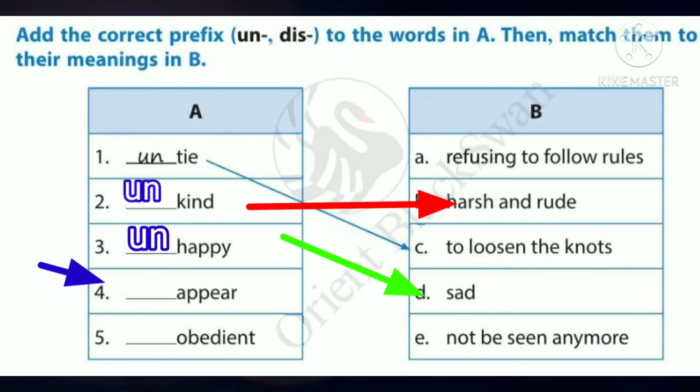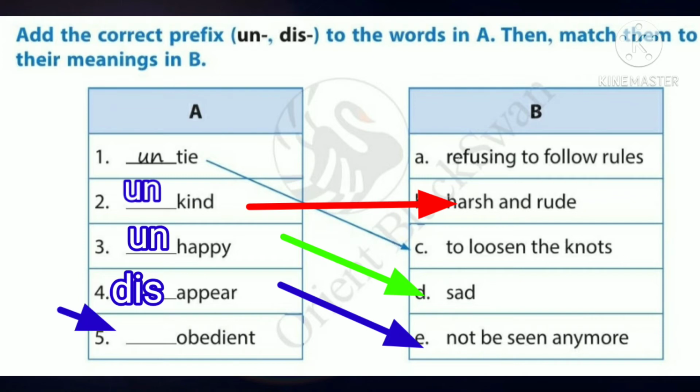Fourth question, dash appear. Disappear or unappear? Yes, the answer is disappear. Disappear means, see the answer in column B. Yeah, it is E. What's that? Not be seen anymore. We can't see it anymore. That is disappear. So match the fourth question to E. Disappear means not be seen anymore.